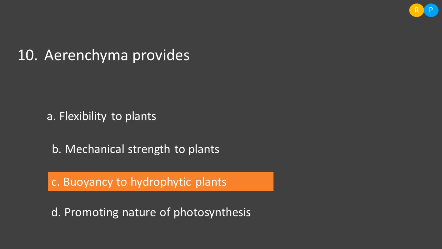The next question, parenchyma provides. So parenchyma tissue in different regions of the plant and in different kinds of plants gets modified to perform different functions. So you might have heard the name chlorenchyma. So chlorenchyma is a modified parenchyma for photosynthesis.